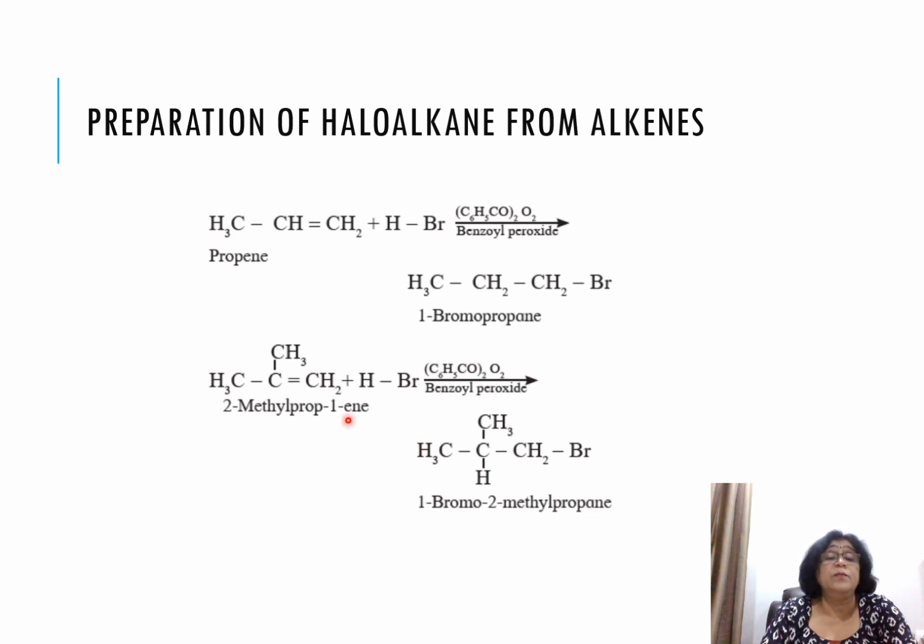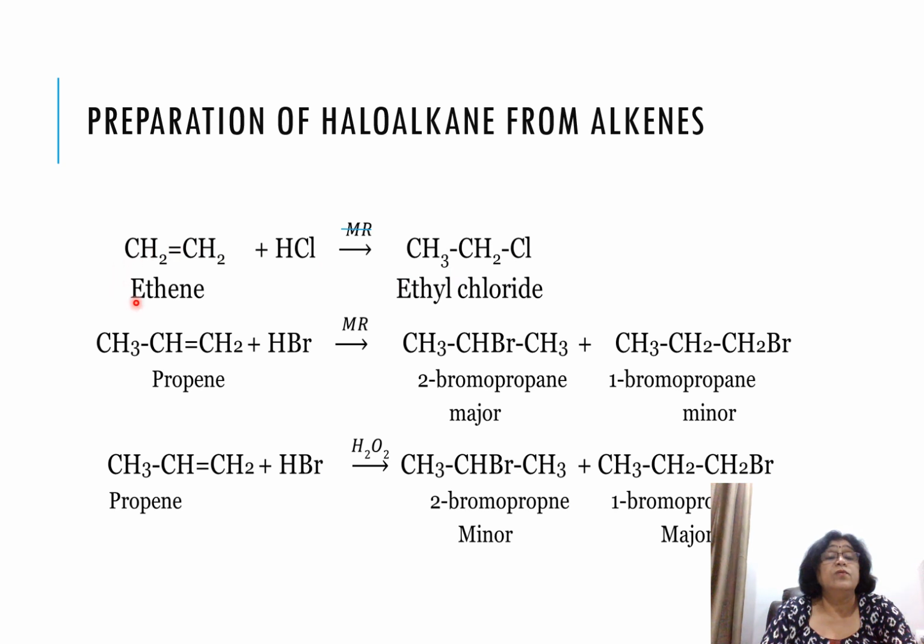Now if 2-methylpropene is there and HBr is added, then what will be formed? When HBr is added, the negative group goes to the carbon having more number of hydrogen atoms. So the negative group goes to this CH2 and H goes to the carbon having less number of hydrogen atoms. So 1-bromo-2-methylpropane is formed.